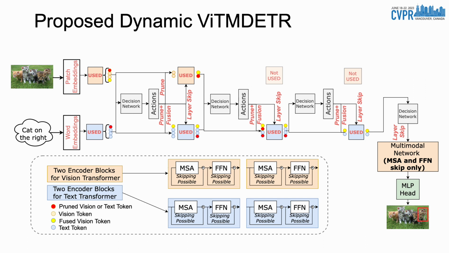Finally, we insert another decision network to dynamically skip MSA and MLP layers across the multi-modal network. We note that we are not doing token pruning in this part, as we already did token pruning for the vision and text backbones. We want to note that the multi-modal network consists of encoder and decoder components.